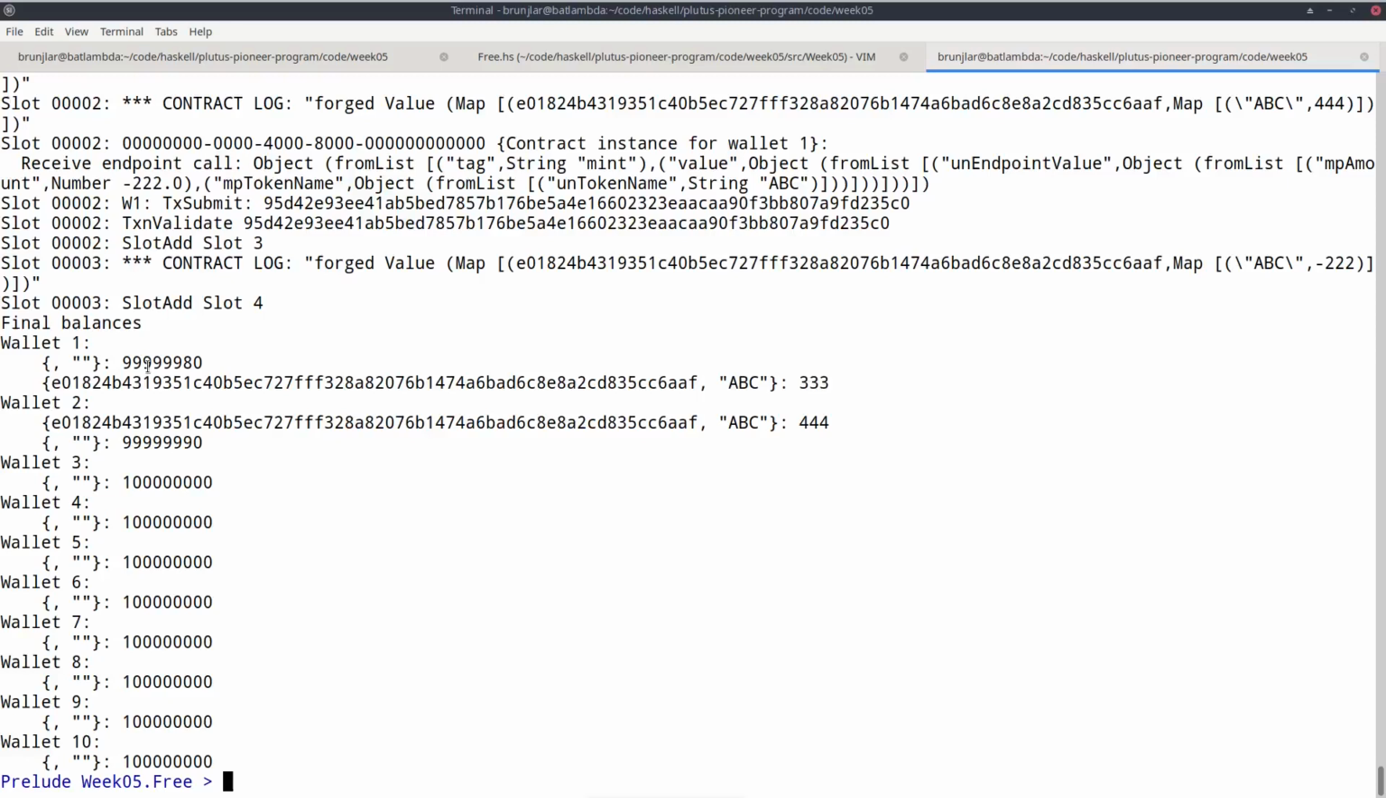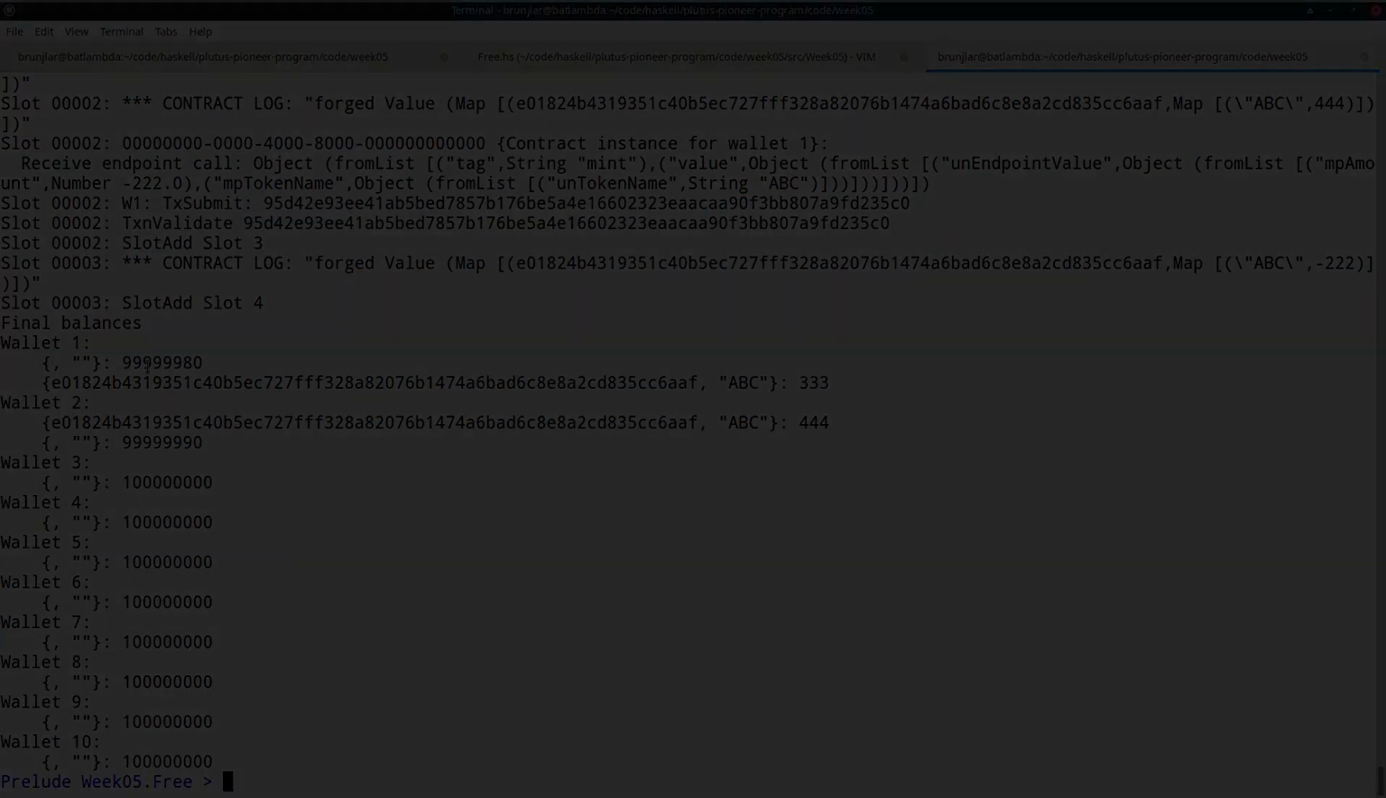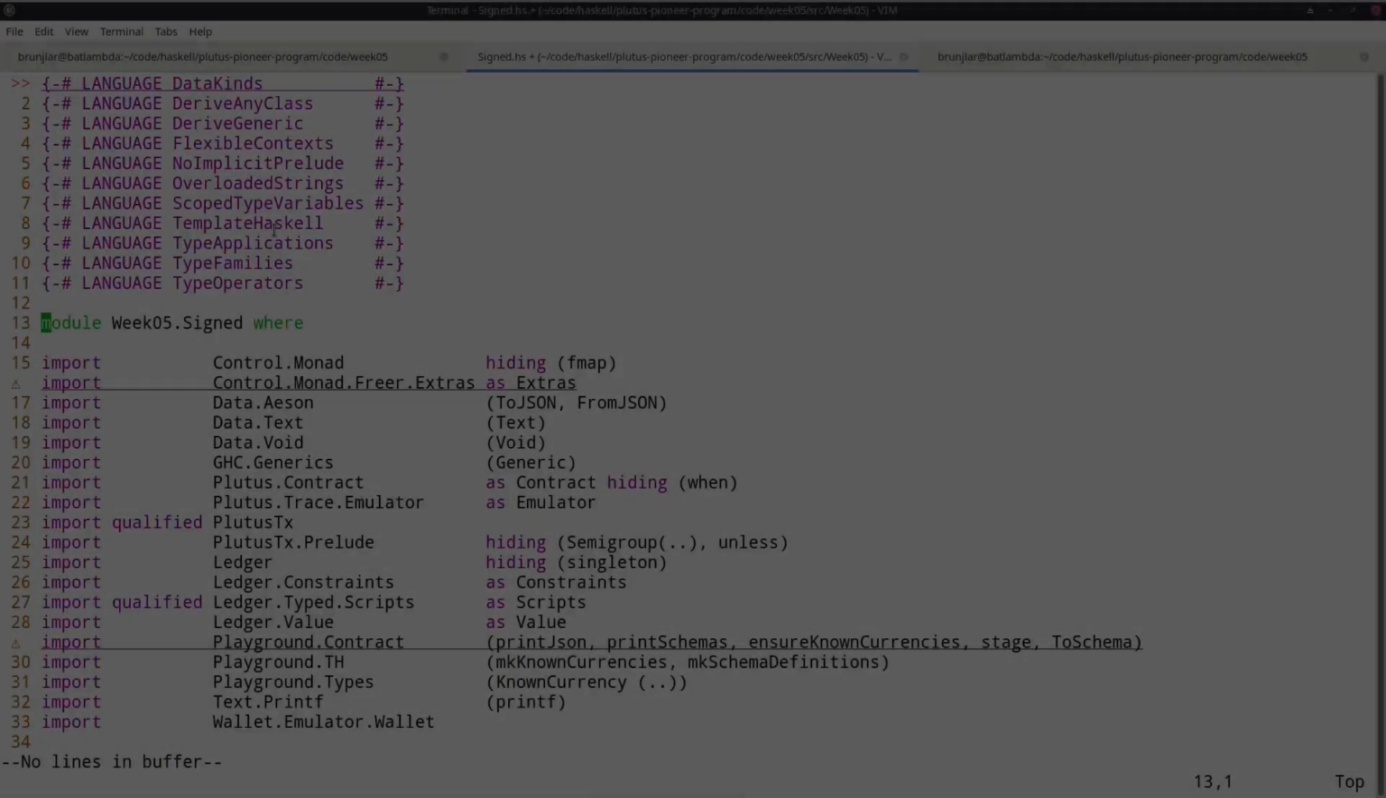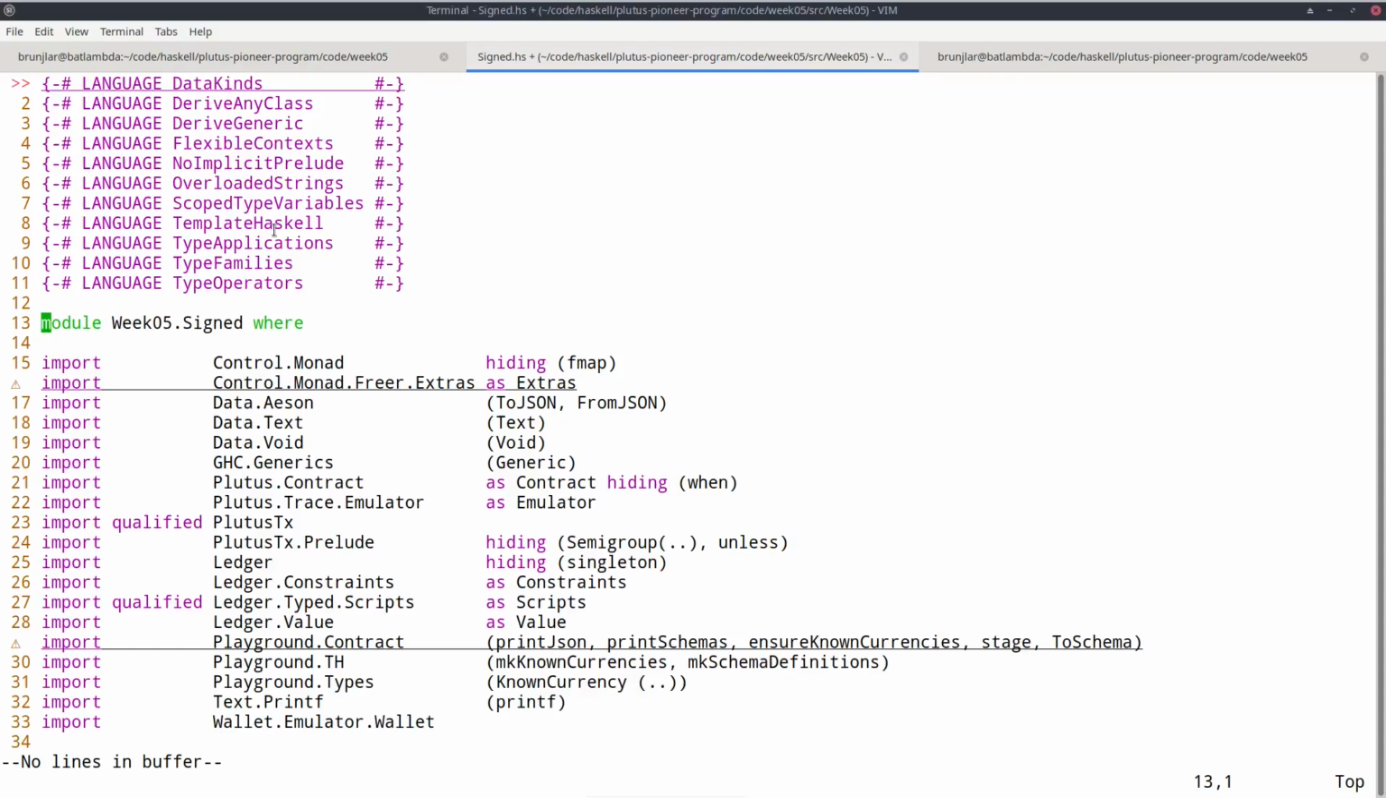So this was a full walk through for a very simple policy script. A policy script that allows arbitrary minting and burning of tokens. Let's look at a more realistic example next. So I made a copy of the free module, called it signed, and now want to modify this first example to a more realistic example.